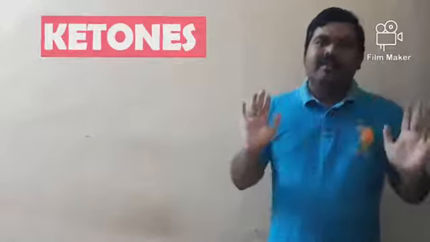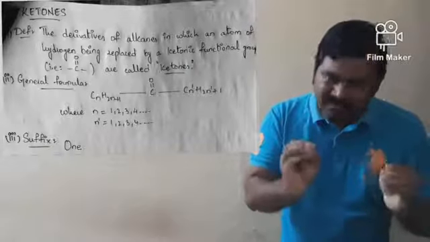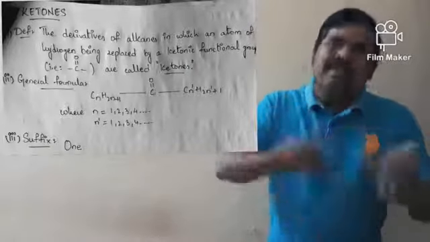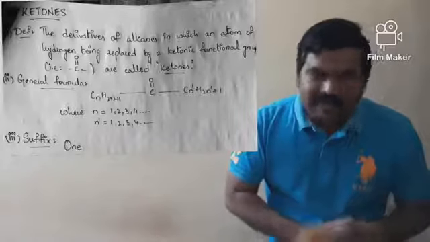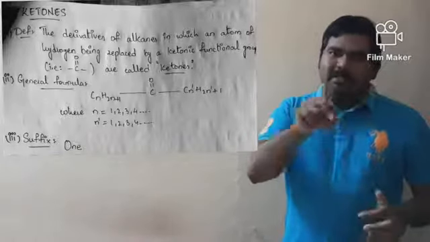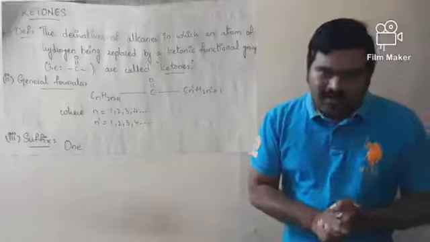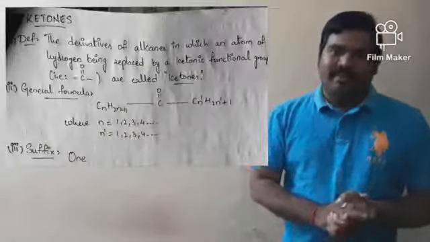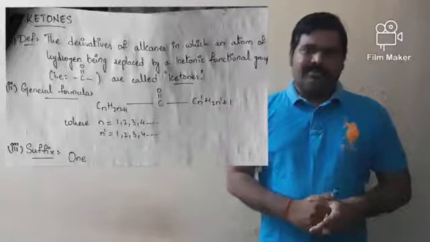Now ketones. What are ketones? Those derivatives are organic compounds which are obtained by replacing one of the hydrogens in alkanes by a ketonic functional group, that is single bond C, double bond O, single bond, are called ketones. Now, what is the general formula of ketones?